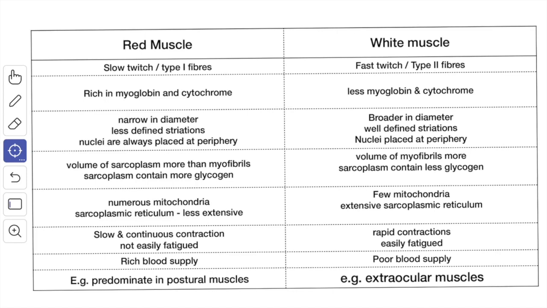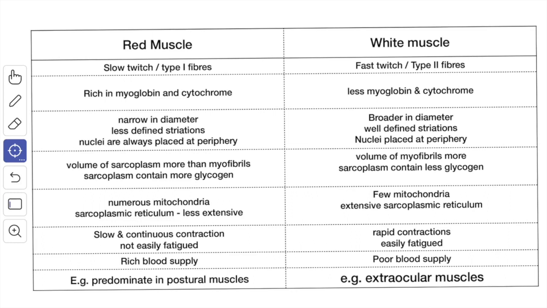The mitochondria are more numerous in the red fibers, but the sarcoplasmic reticulum is less extensive. The sarcoplasm contains more glycogen. The capillary bed around the red fibers is richer than around the white fibers.